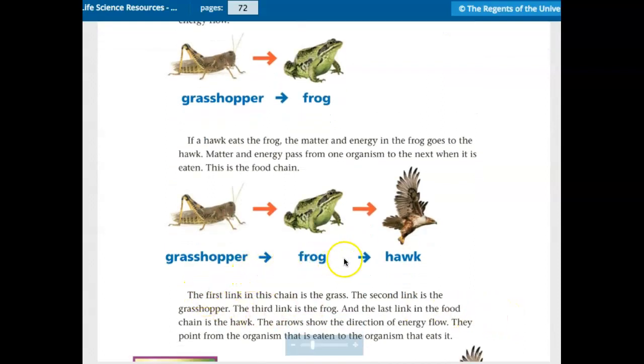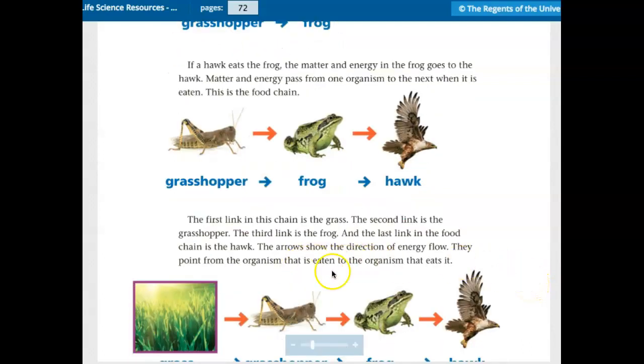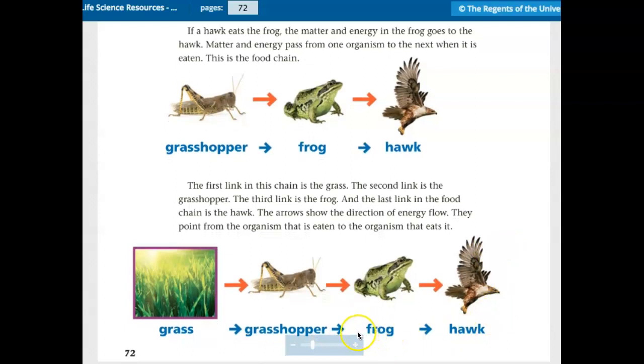Grass to grasshopper to frog to hawk. The first link in this chain is the grass. The second link is the grasshopper. The third link is the frog. And the last link in the food chain is the hawk. The arrows show the direction of energy flow. They point from the organism that is eaten to the organism that eats it.